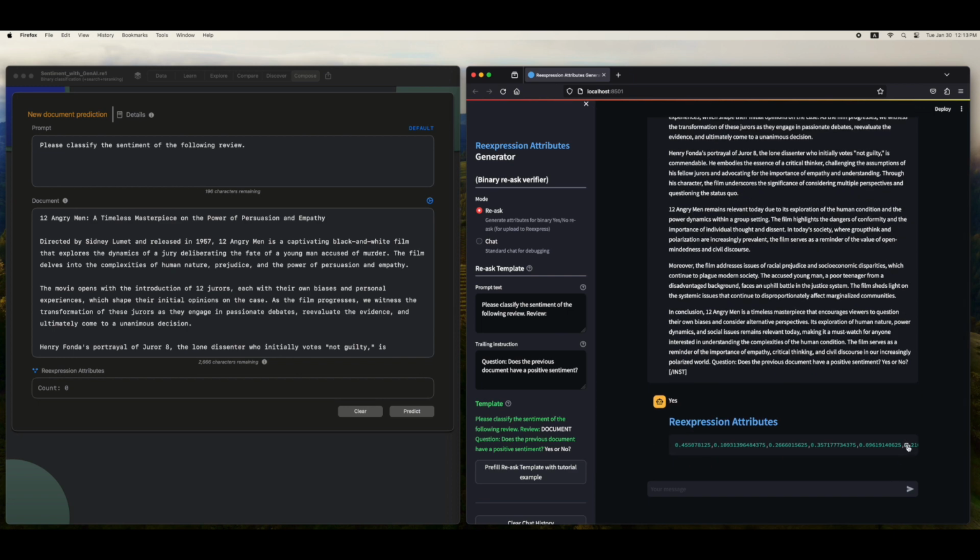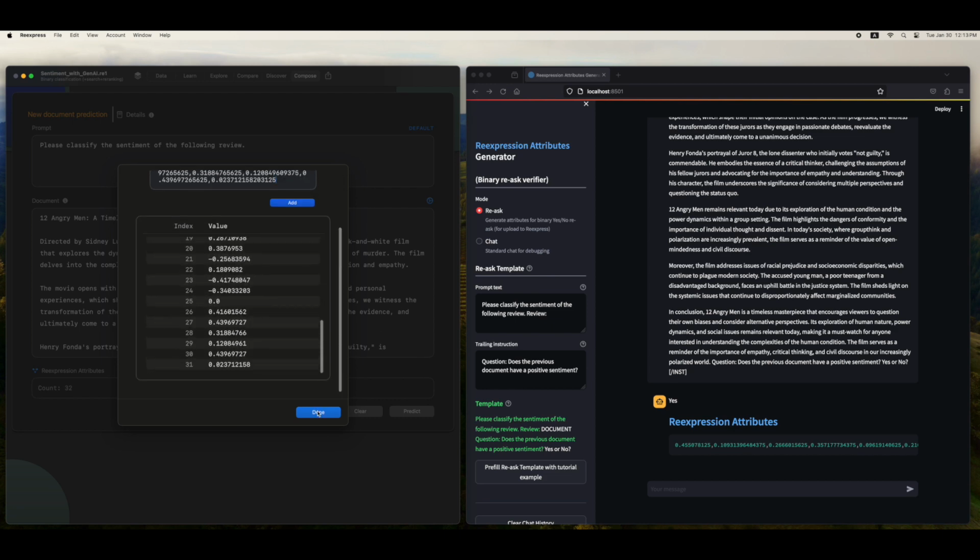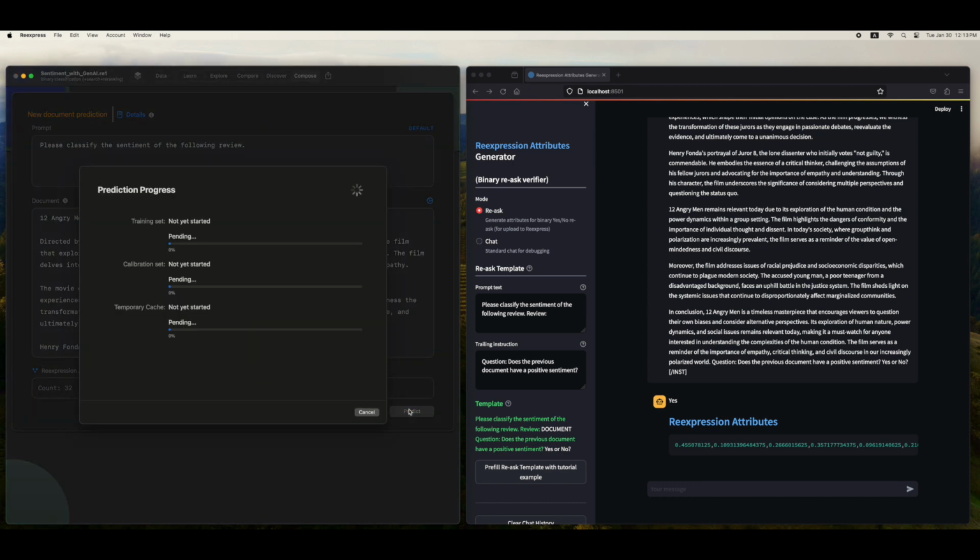Now, we can copy these values into Reexpress. Here we see that we have a vector of 32 attributes, and then we can click predict. This will then run a dense matching step, calculate feature importance, and assign a probability estimate of the prediction.